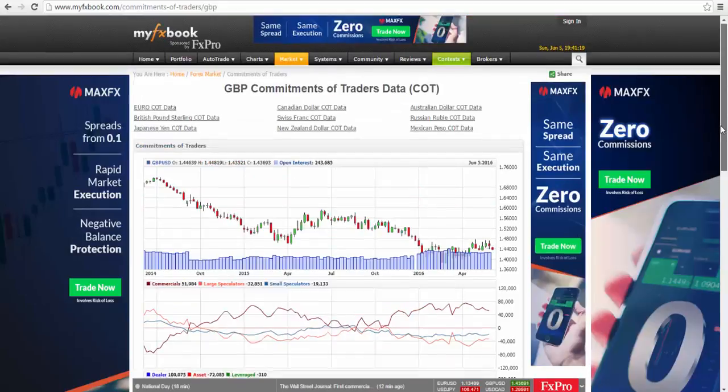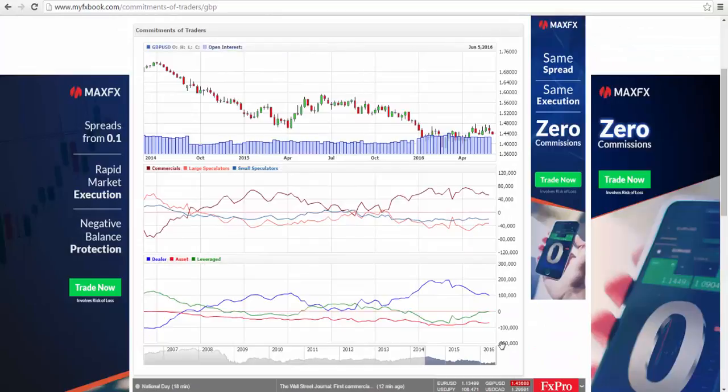Moving on to pound US dollar here, we actually see a decrease in short positions. We have gone from 47.38 to negative 310. So there has been a big decrease in short positions, especially with the referendum coming up for UK. There will be volatility in the market, and what we're seeing here suggests that the short positions are decreasing. They have been decreasing for the last few weeks. So pound may actually start moving up at some point.